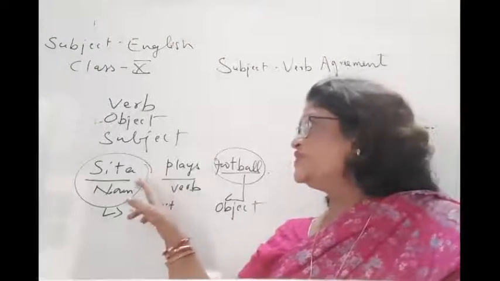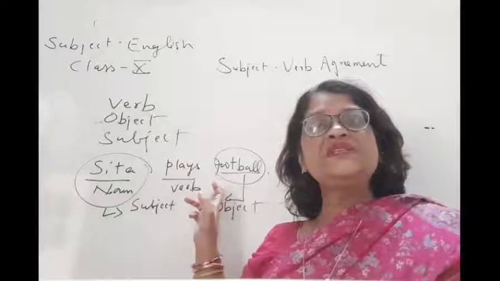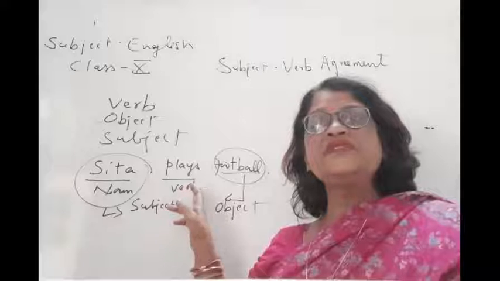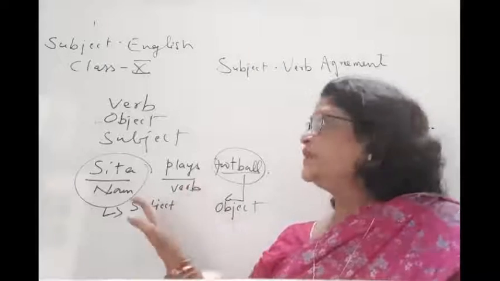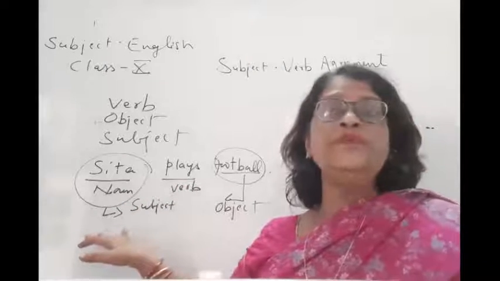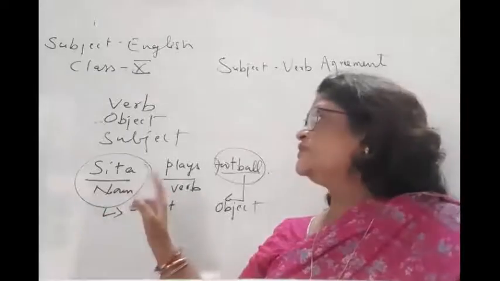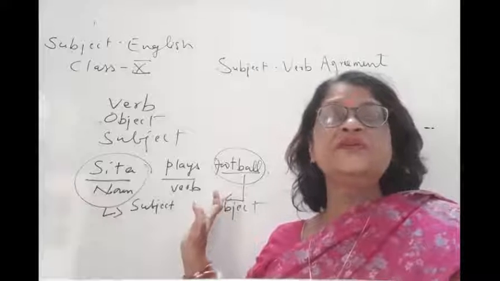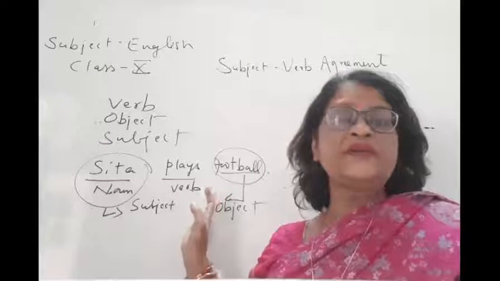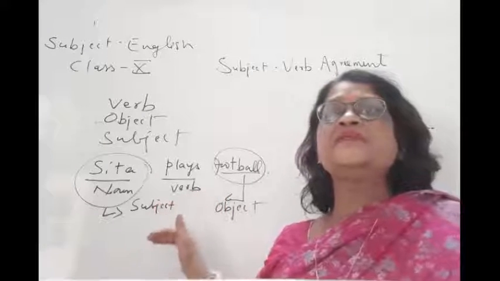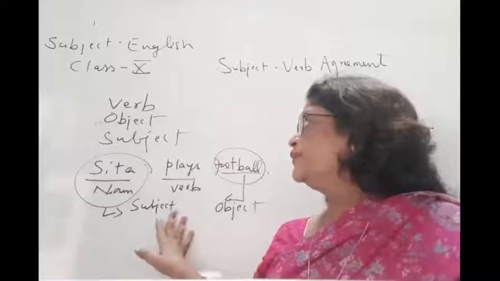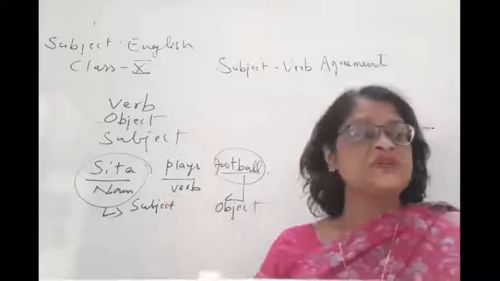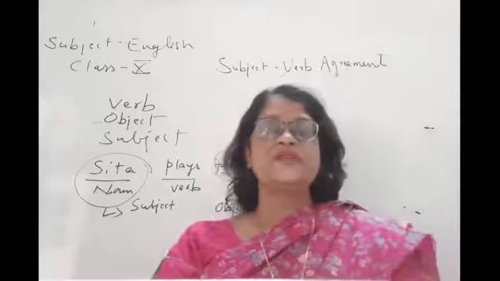So subject and object of the verb. This is a verb. Sita plays football. Now if you see this sentence, play is a verb. Sita is a noun. The noun or pronoun which comes before the verb is the subject. The noun or pronoun which comes after the verb is the object.